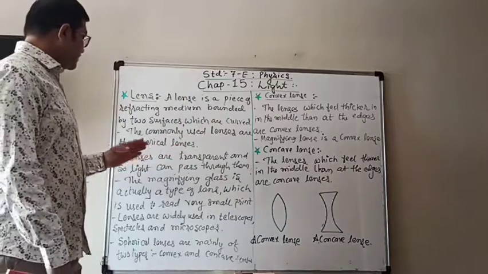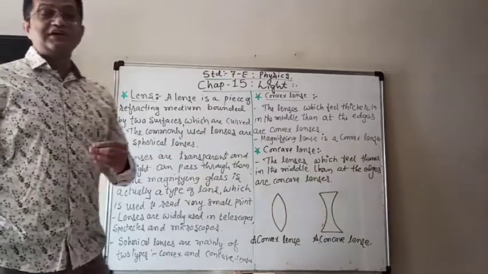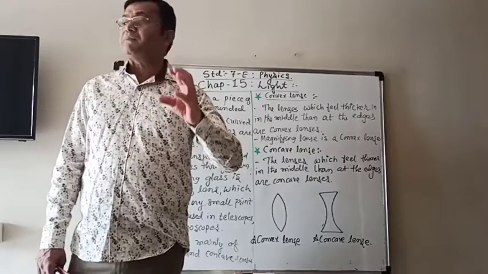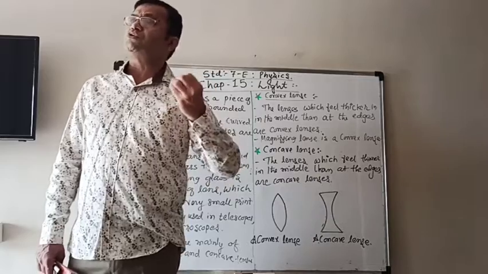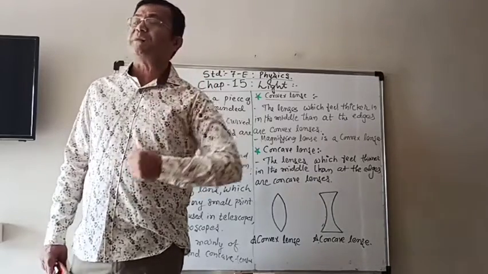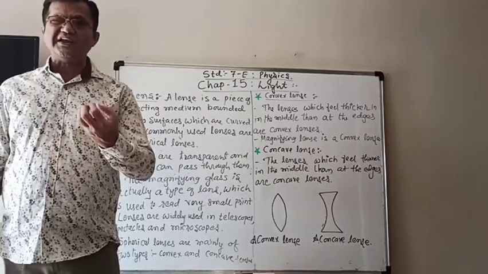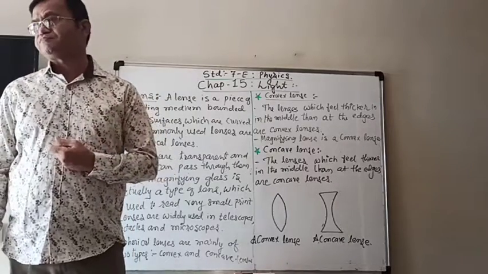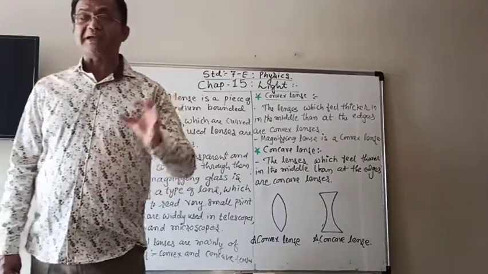Now lenses are transparent, as I told you, and generally you are familiar with lenses. One lens you commonly use, sometimes for playing also, or to read very small letters, is the magnifying lens, the magnifying glass.